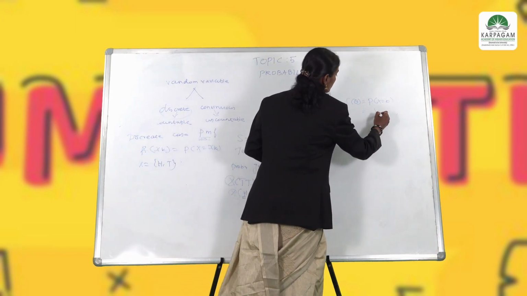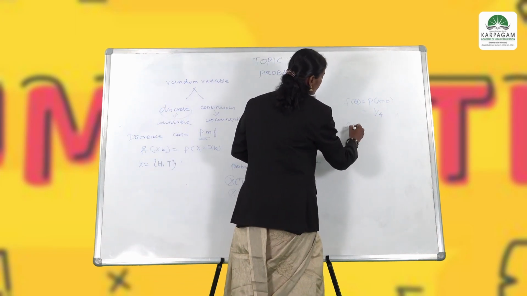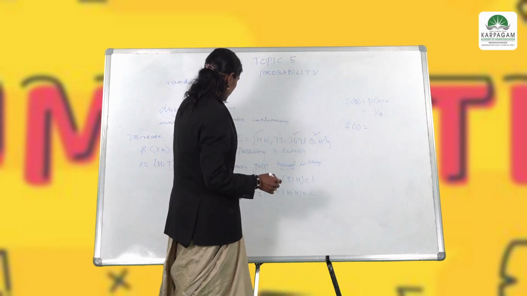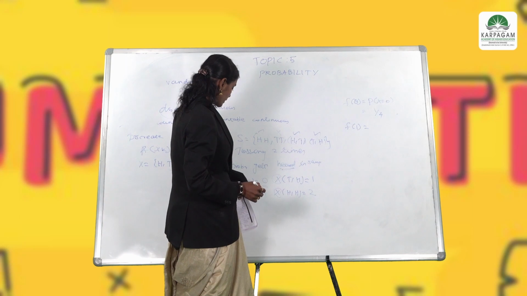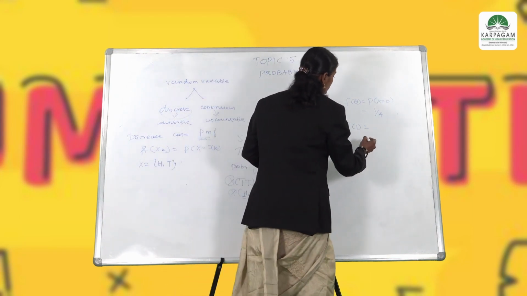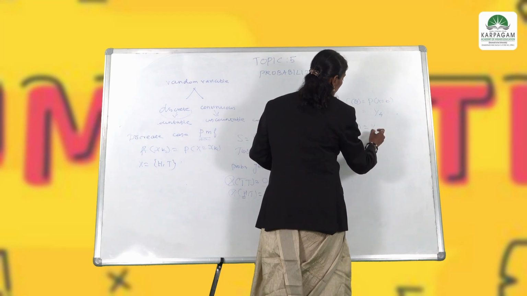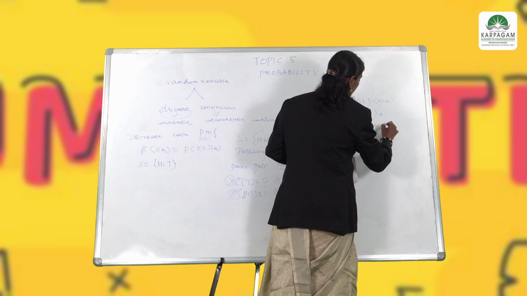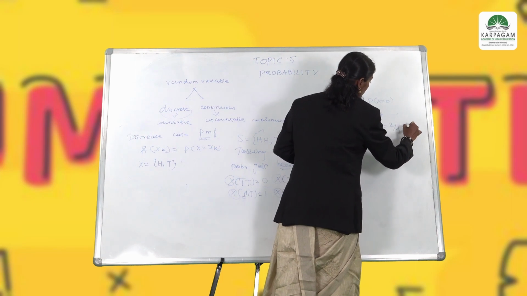So, this will be 1 by 4. And f of 1: how many times are we getting 1? X of (H, T) gives 1 and X of (T, H) also gives 1, so we have 2. So, 1 plus 1 by 4, that is 2 by 4, that is equal to 1 by 2.